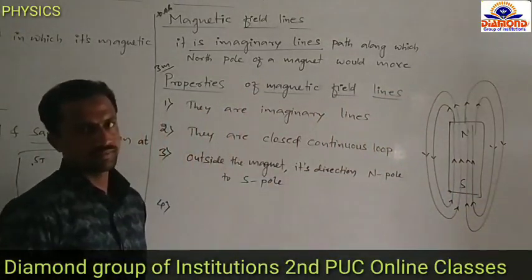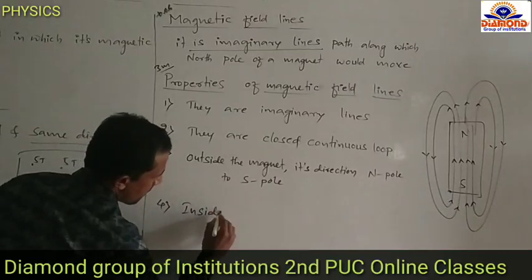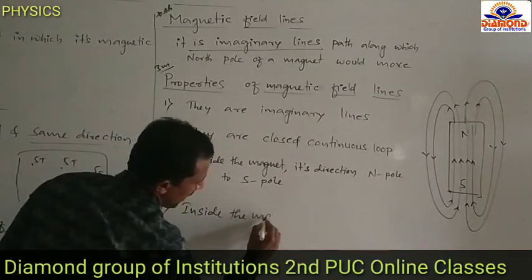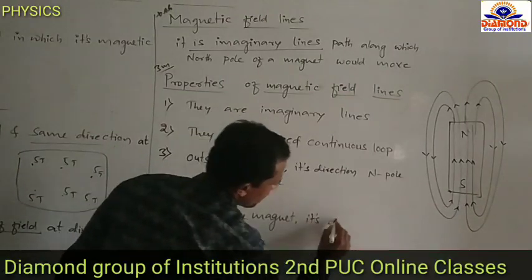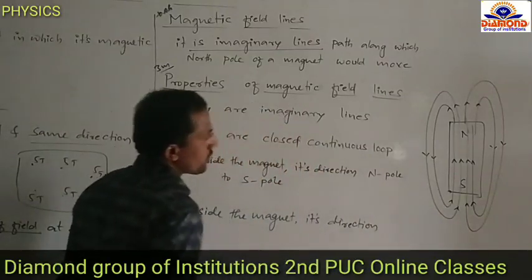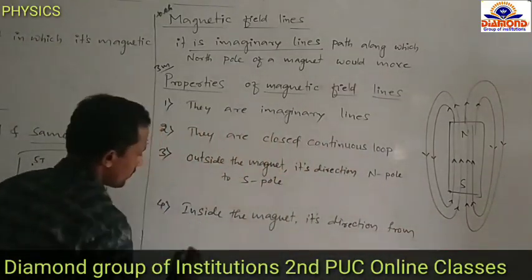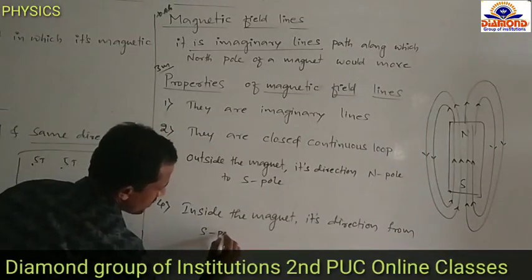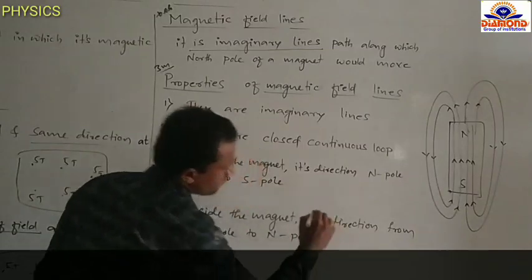We write: inside the magnet, its direction from S pole to N pole.